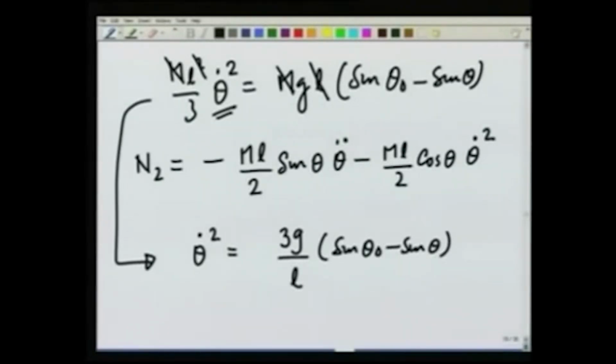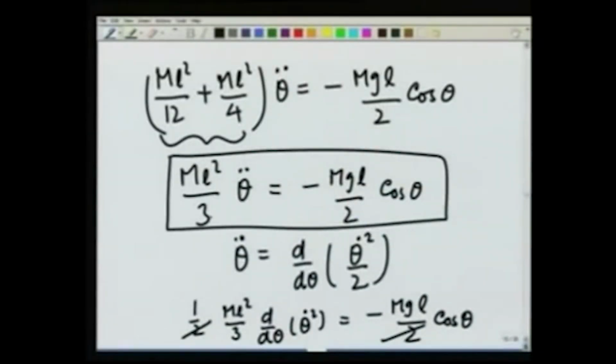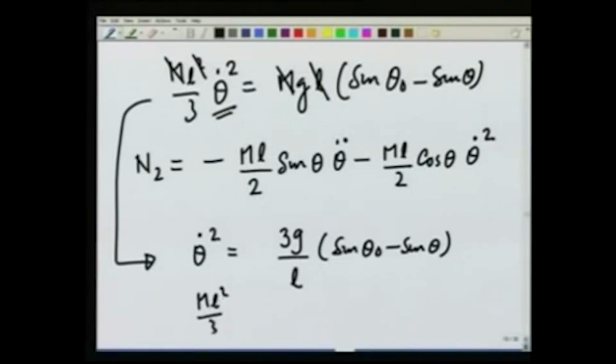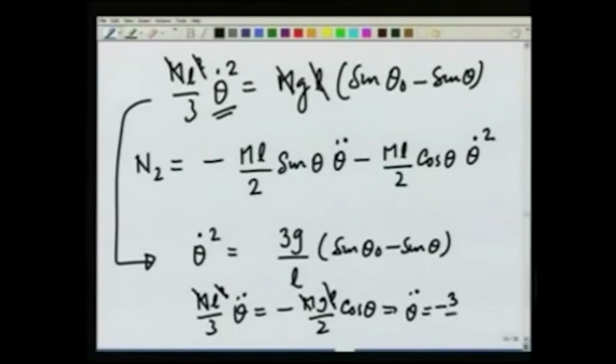Similarly, the equation for theta double dot, which we had derived earlier, this one, mL squared over 3 theta double dot equals minus mgL over 2 cosine theta. Let us write that mL squared over 3 theta double dot is equal to minus mgL over 2 cos theta, m cancels, gives me theta double dot is equal to minus 3 divided by 2 g over L cosine of theta.